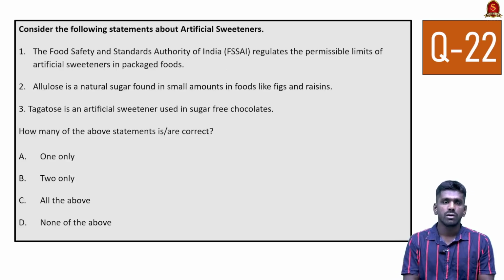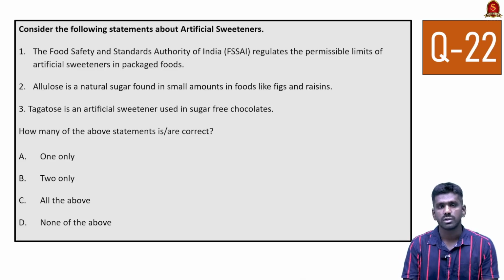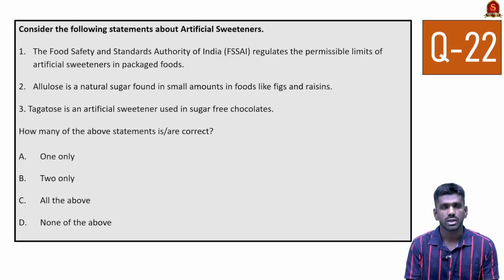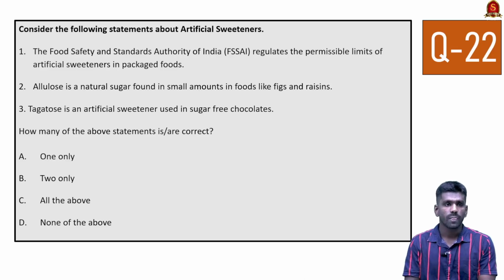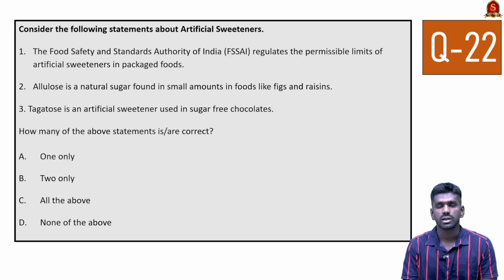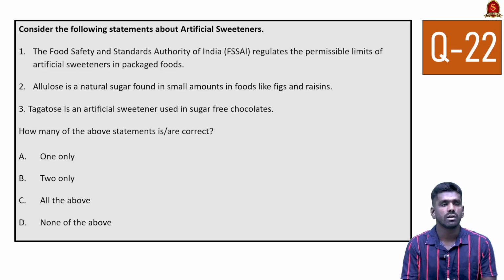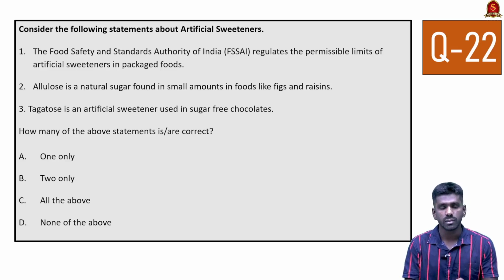Now look at the 22nd question. Consider the following statements about artificial sweeteners. UPSC has asked about artificial sweeteners and natural sweeteners in past year prelims examinations also, so understanding their basics is very essential. Look at the first statement. The Food Safety and Standards Authority of India regulates the permissible limits of artificial sweeteners in packaged food. Yes, FSSAI is responsible for regulating the limits of artificial sweeteners. The first statement is correct.